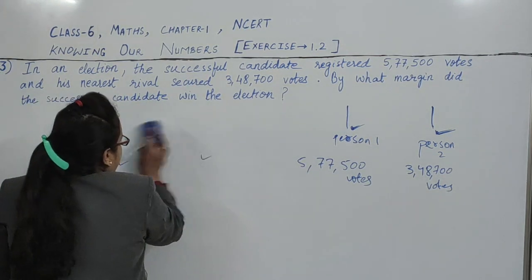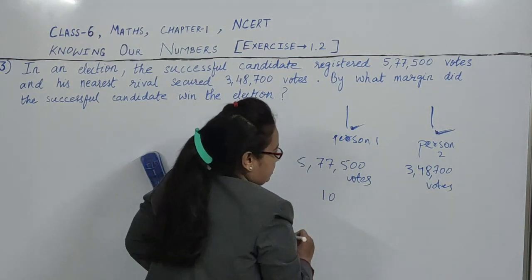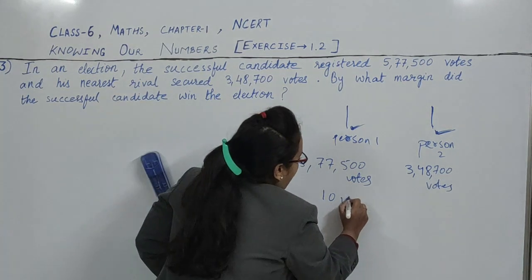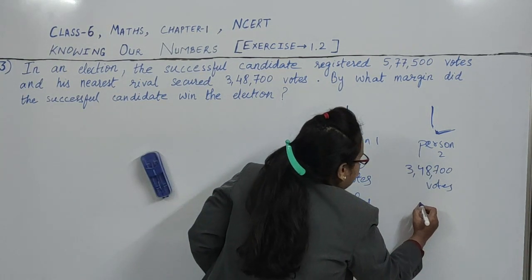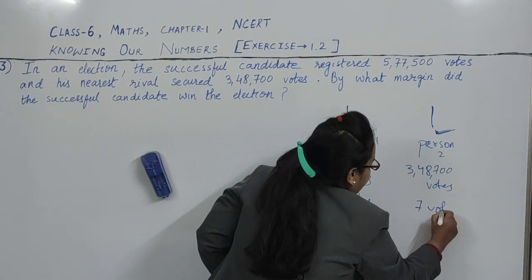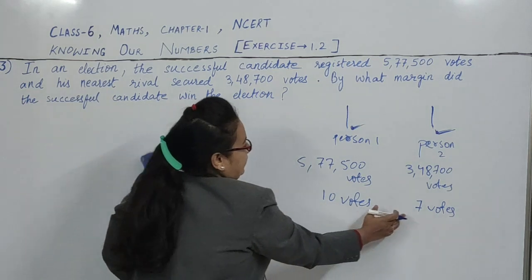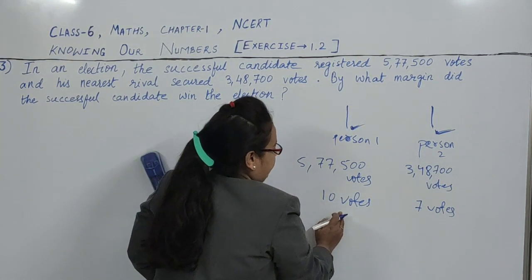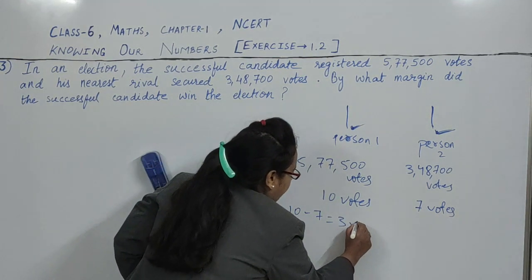If we take smaller numbers, suppose the successful candidate got 10 votes and his nearest rival got 7 votes. By what margin did the successful candidate win? 10 minus 7 means 3 votes.